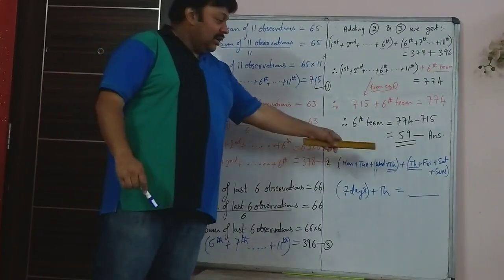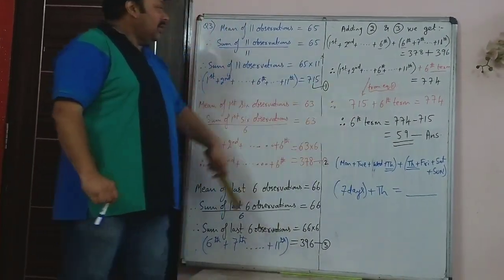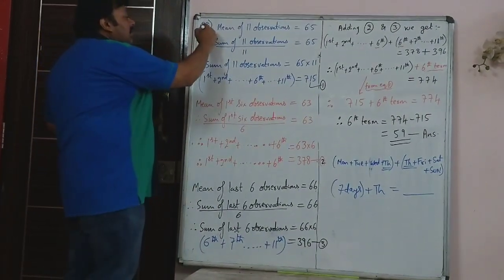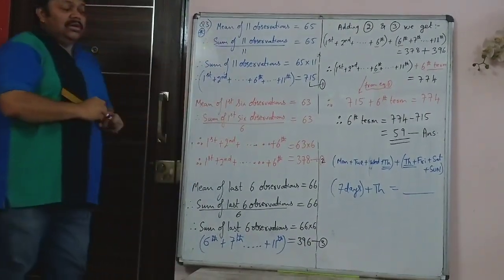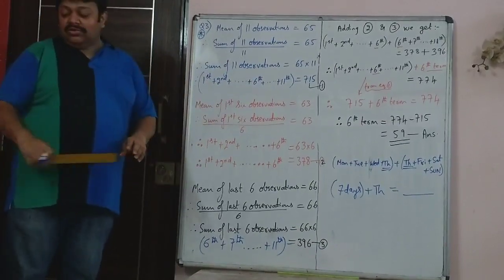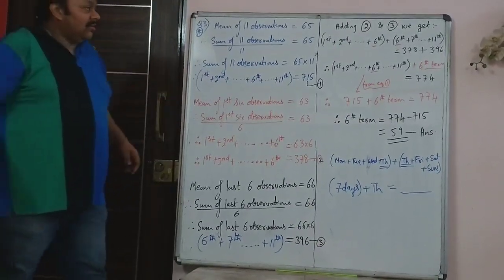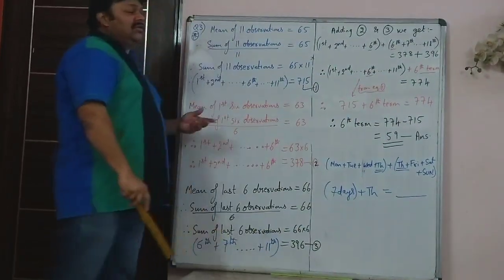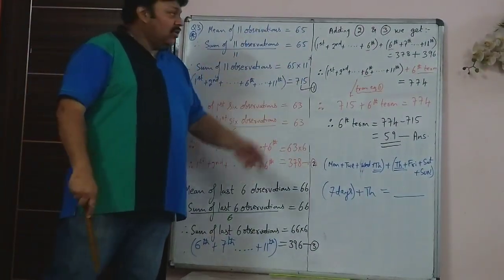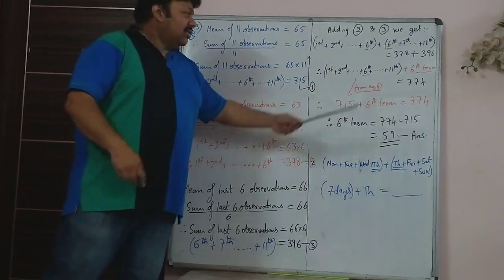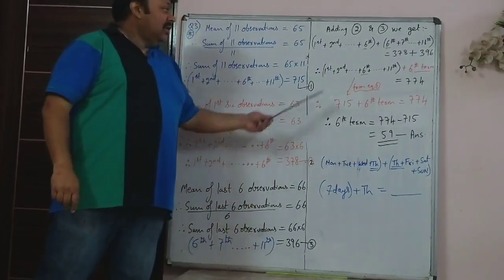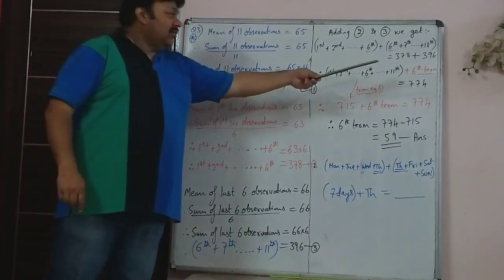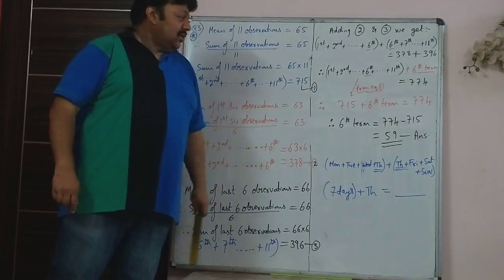This sort of sum you had done in 9th standard also. So generally you have to mark this sum because sometimes you tend to forget such sums, like how did I do it and what were the steps. Please make a note of it. It is first 6 data and the last 6 data, which ends at the 11th observation. Of course, you don't go to the 12th, it is only 11. And the 6th observation is repeated twice and the sum of all the 11 observations is 715. So you could find the 6th observation.